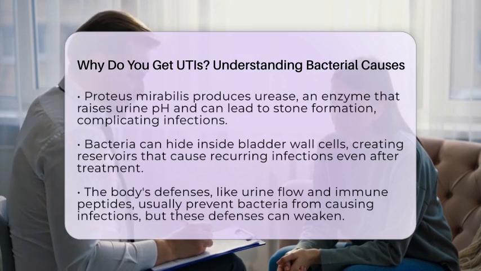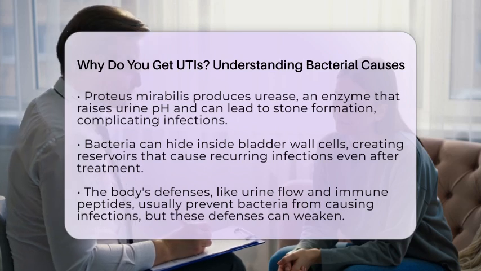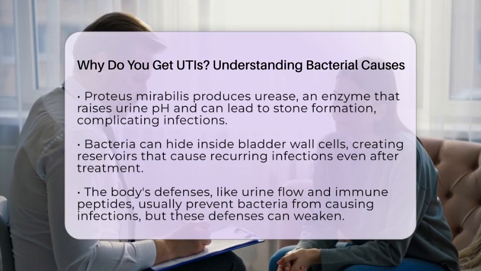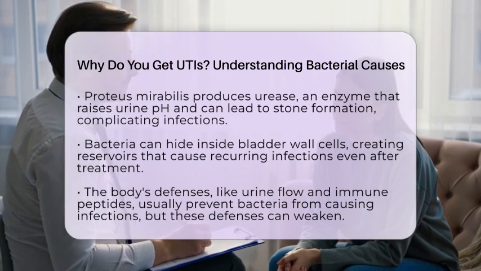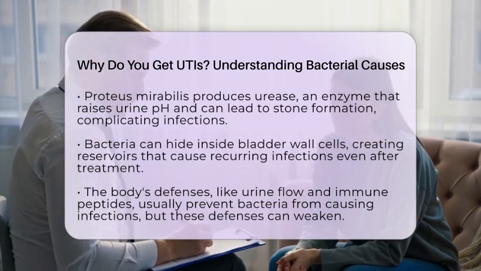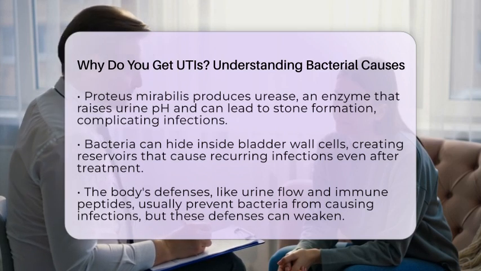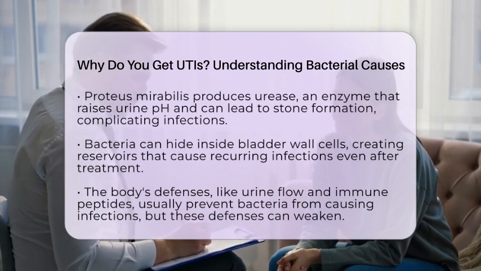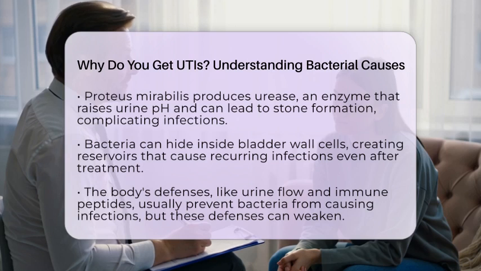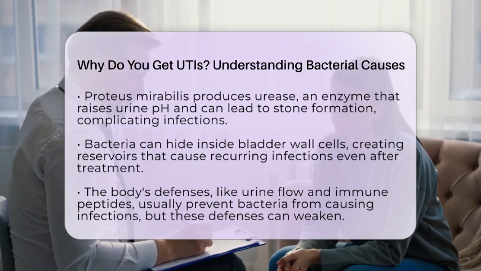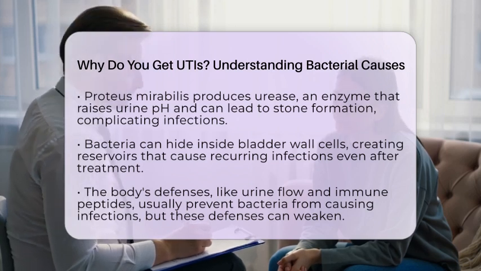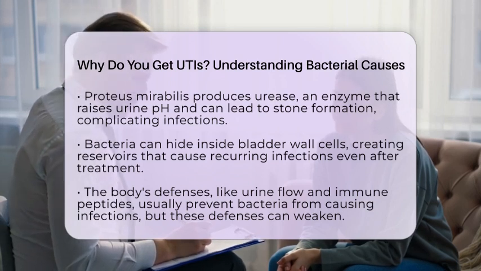Once bacteria are inside the bladder, they can hide inside the cells lining the bladder wall, creating reservoirs that can cause recurring infections even after treatment. They can also form biofilms, which are slimy layers that protect bacteria from antibiotics and immune responses, making infections stubborn and difficult to clear. Your body's natural defenses usually keep bacteria out of your urinary system.